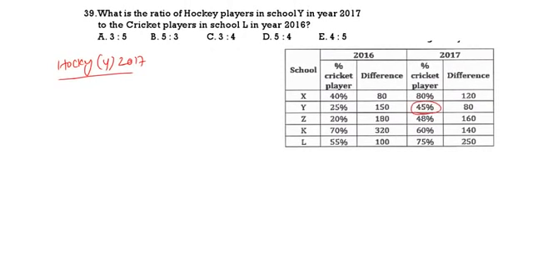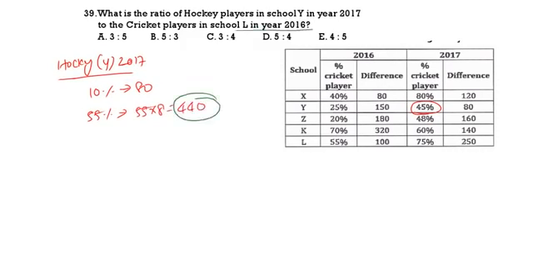See, 45% is cricket, 55% is hockey. That means the difference is 10%, which is 80. 10% is 80 means 1% is 8. Now 55% hockey, 55 into 8. What is 55 into 8? 440. This is Y hockey 2017.